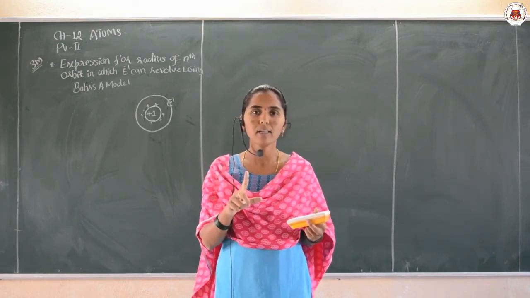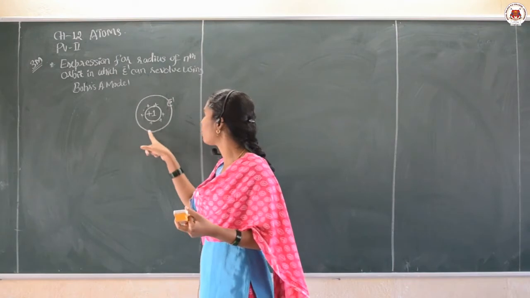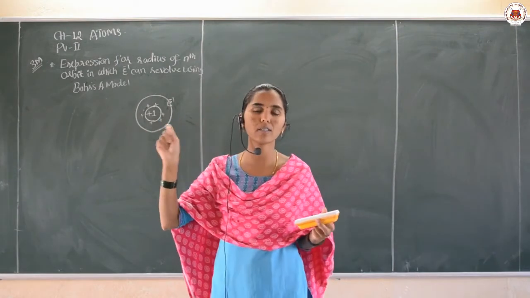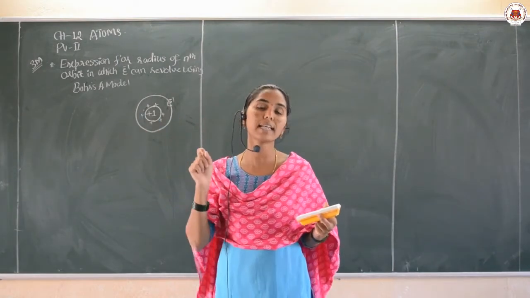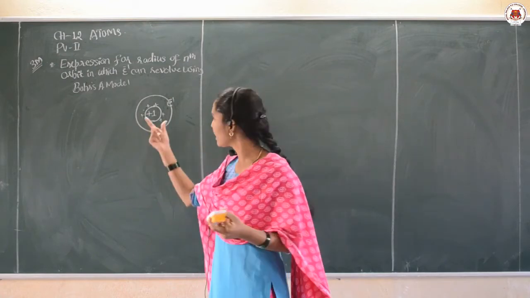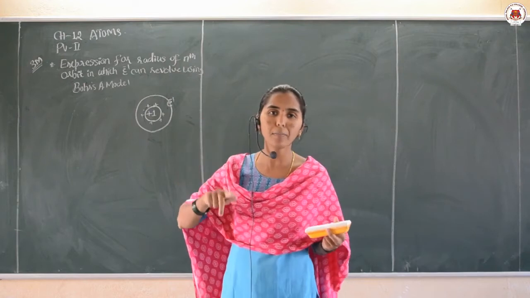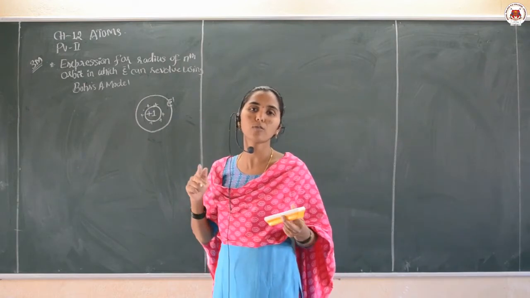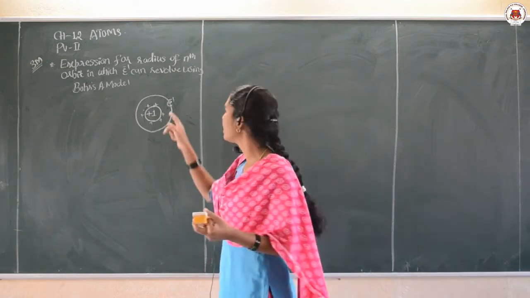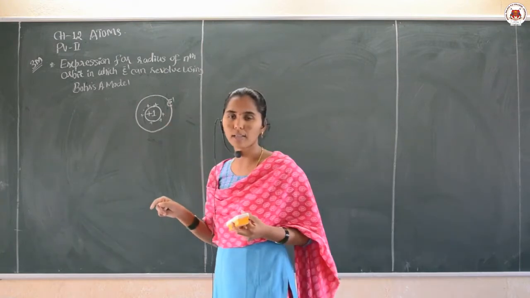Am I clear? So when an object is moving in a circular path there is a centripetal force, and in this case it is provided by the electrostatic force of attraction between electron and nucleus.